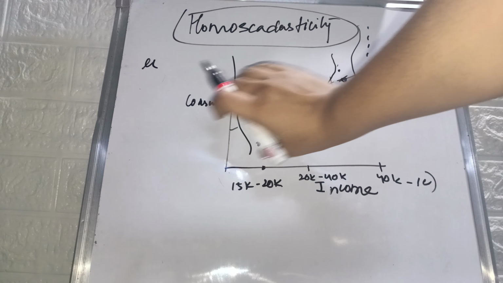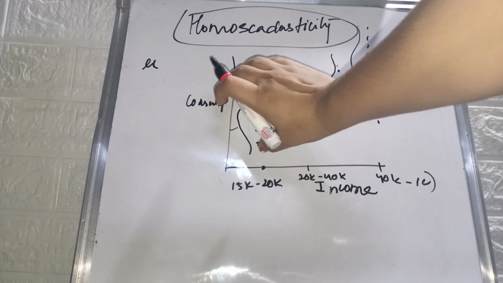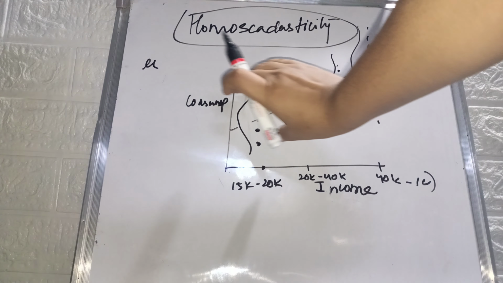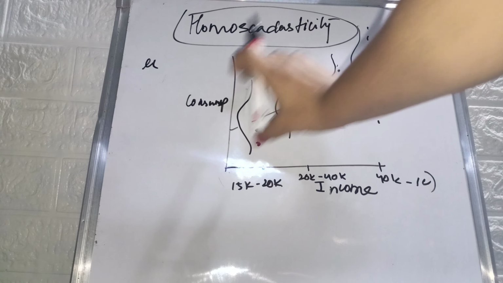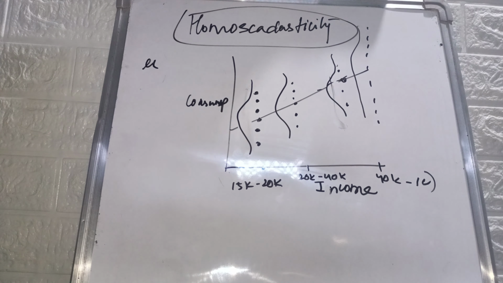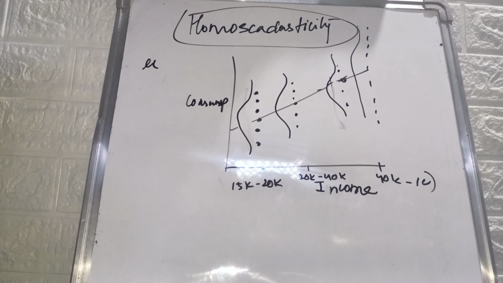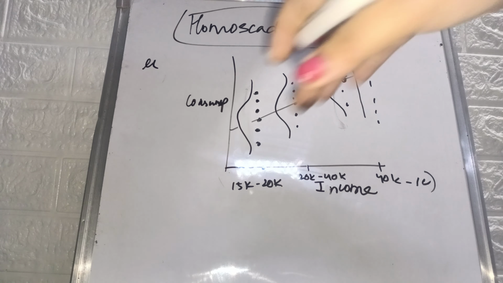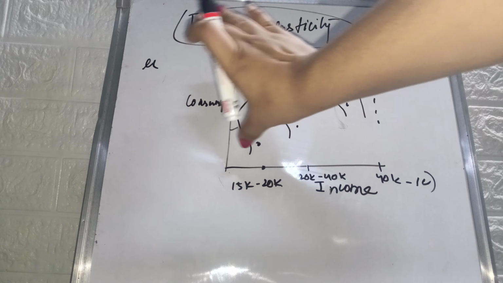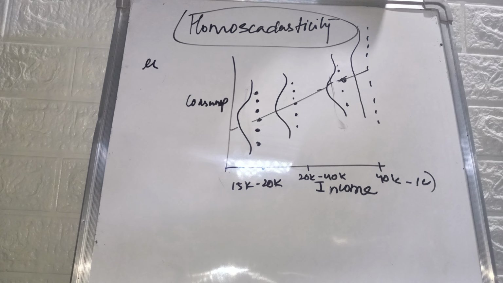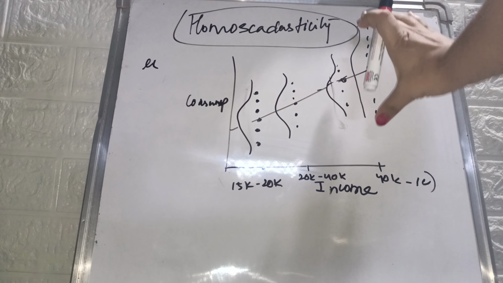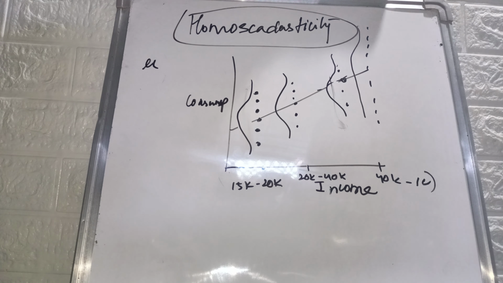When we go in this form, up to this point, we can see our error is constant. The error is there, but it is constant. When our error is constant, that is homoscedasticity. But if our error keeps changing, increasing more and more, then comes the problem of heteroscedasticity.